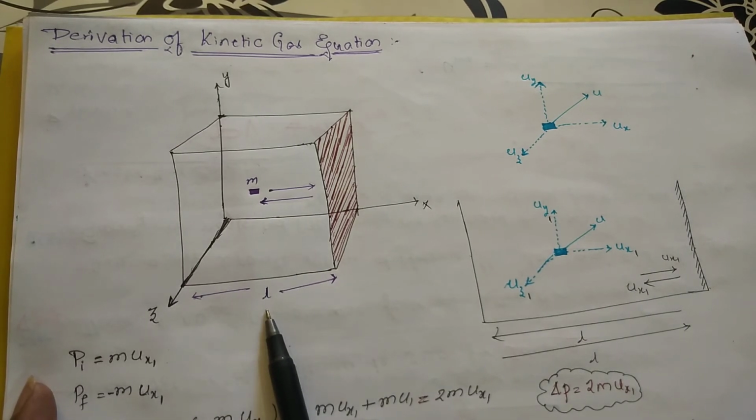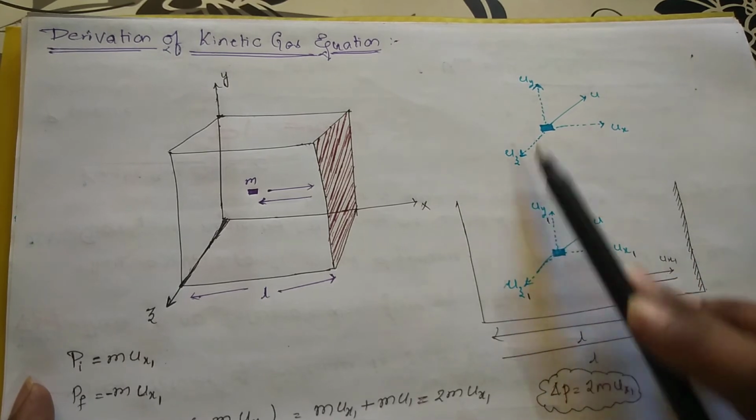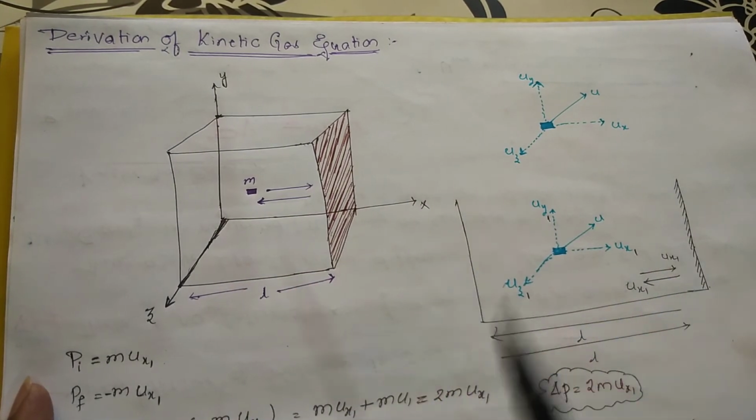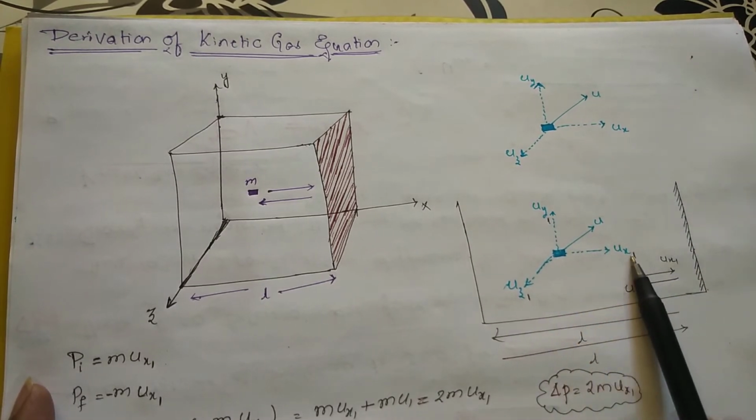The length of the cube is L. As already mentioned, a particle has equal probability to move in all the directions. In this diagram, this is the container. Here you have the particle's resultant velocity. If it moves in the x direction, this is u x1.